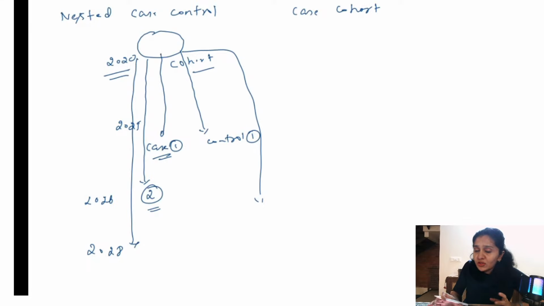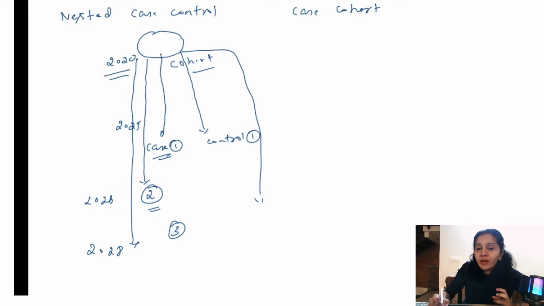So this is the design of the nested case control study. So 2 key points I have told you about nested case control study. Number 1 is it has features of both case control study and cohort study. Number 2, as and when the cases develop, you are selecting the controls, all right. And number 3 is, since we are obtaining the controls from this particular group, selection bias comes down, all right.